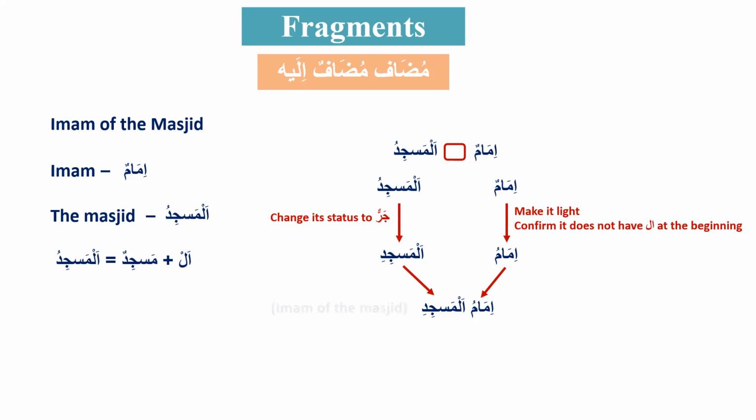Now it means imam of the masjid. We call the first one mudaf and the second one mudaf ilayh. As I said, this is a typo; there should not be a haraka here on this hamza.